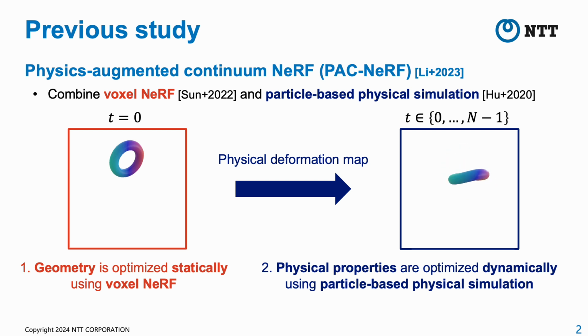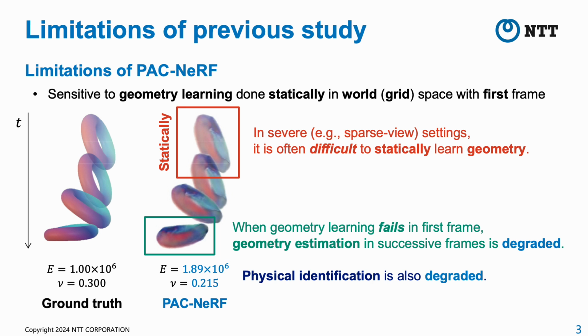simulation. However, a limitation of PAC-NeRF is that its performance is sensitive to geometry learning done statically in a world grid space using only the first frame. For example, in sparse-view settings, it is often difficult to statically learn geometry. This failure adversely affects the performance of geometry estimation and physical identification in successive frames.